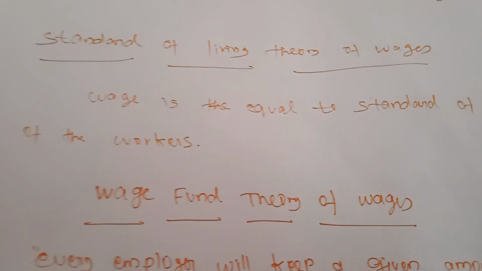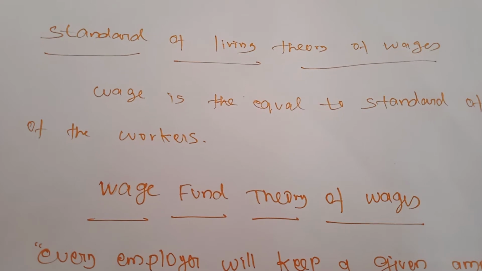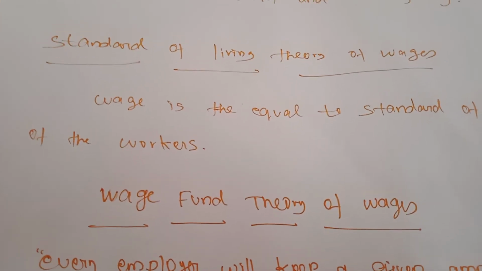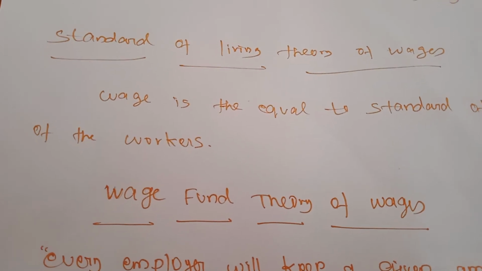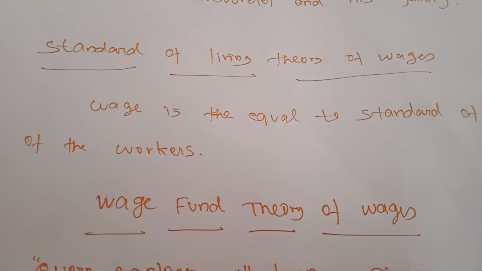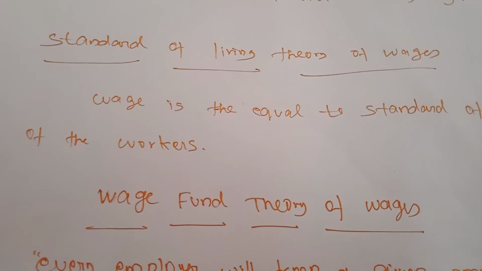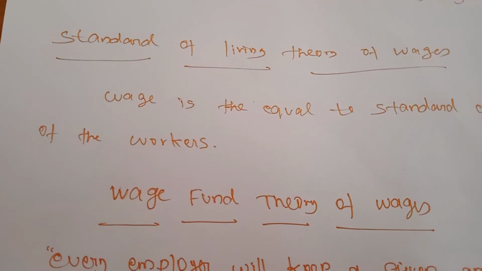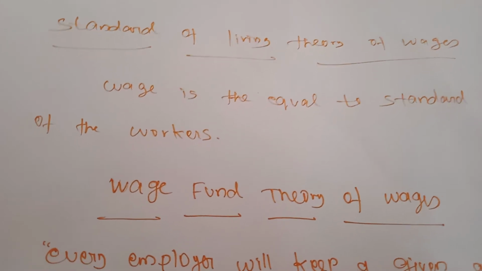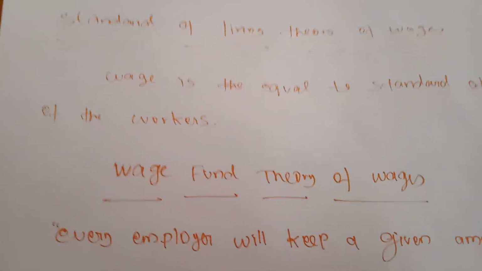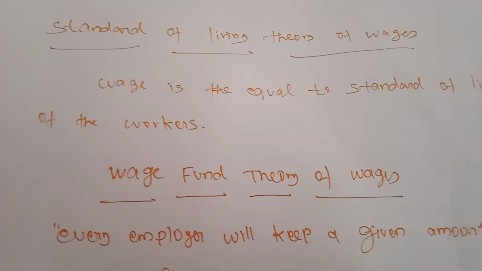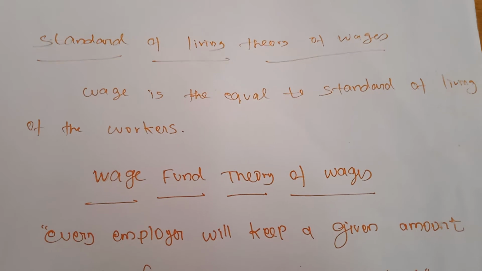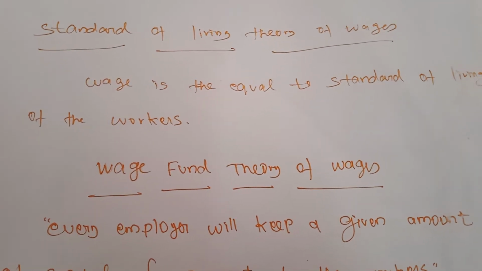According to this theory, wage is equal to the standard of living of the workers. If the standard of living is high, the wage will be high. And if the standard of living is low, the wage rate will also be low. Standard of living of the workers means that if a worker has a high standard of living, that laborer has to get more wages.